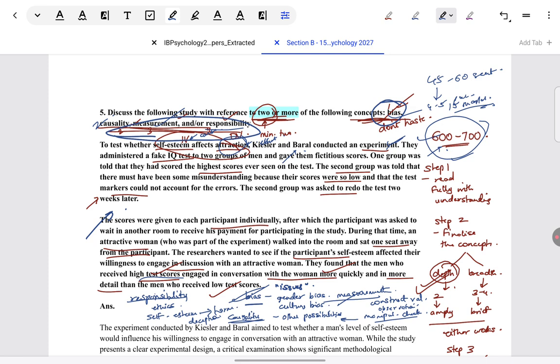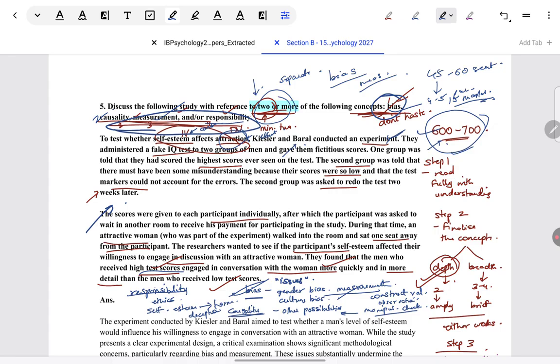So you can think along those lines according to your writing style. Okay, so this is one consideration. Second, when we are taking two or more concepts, in our case, we are taking two, I know this is very obvious, but still, please take separate paragraphs when you're writing. Like I'm taking bias, so first I'll do a discussion of bias, then I will do measurement. Don't mix up the two while writing, it becomes very difficult to read.